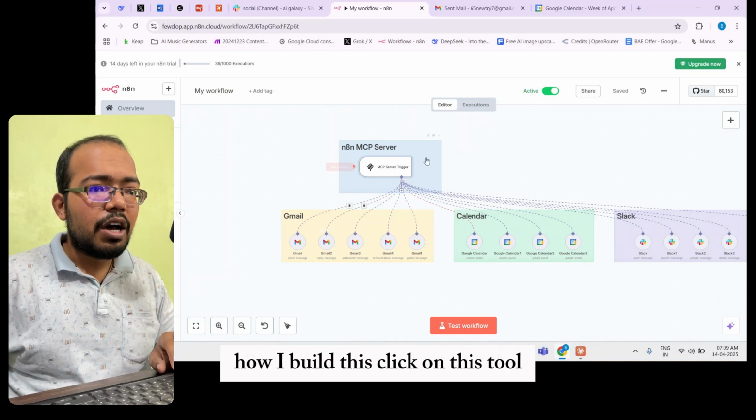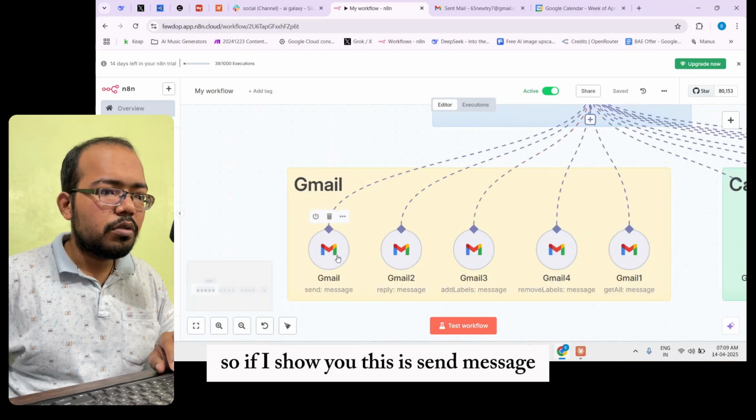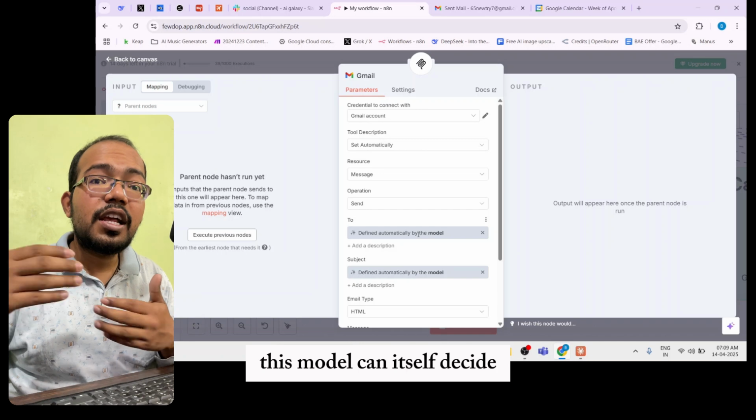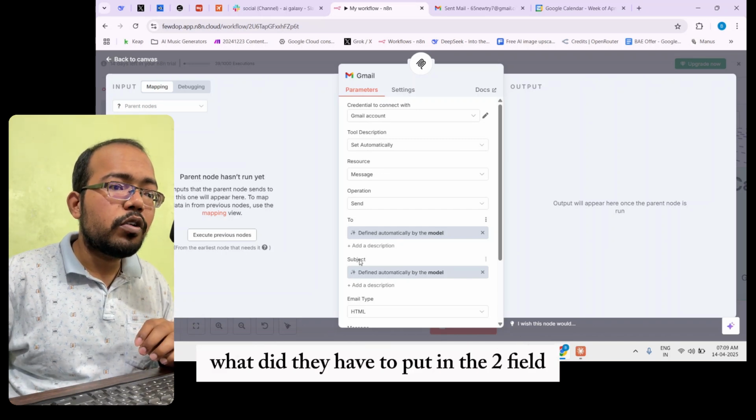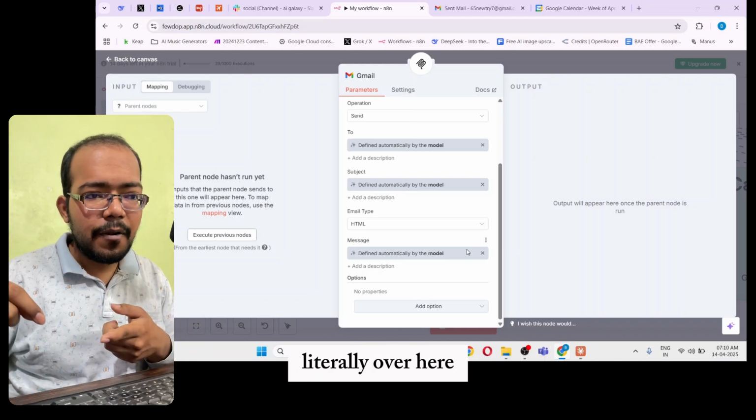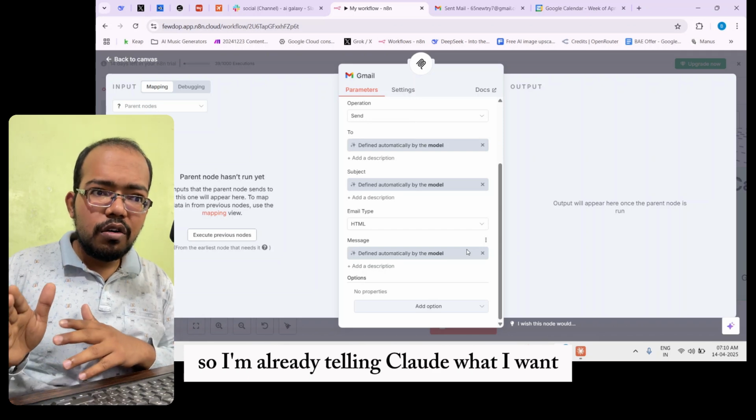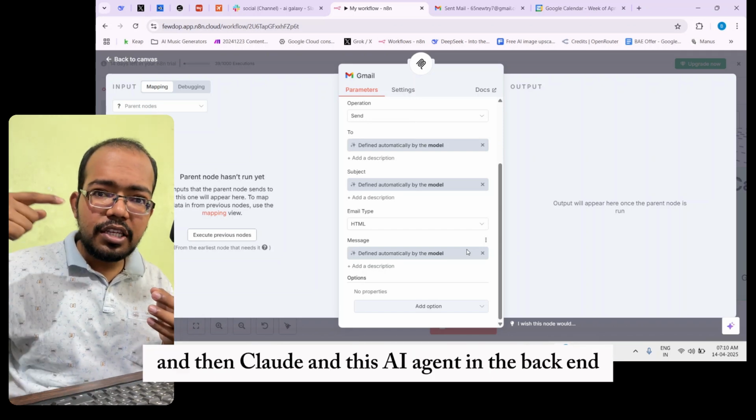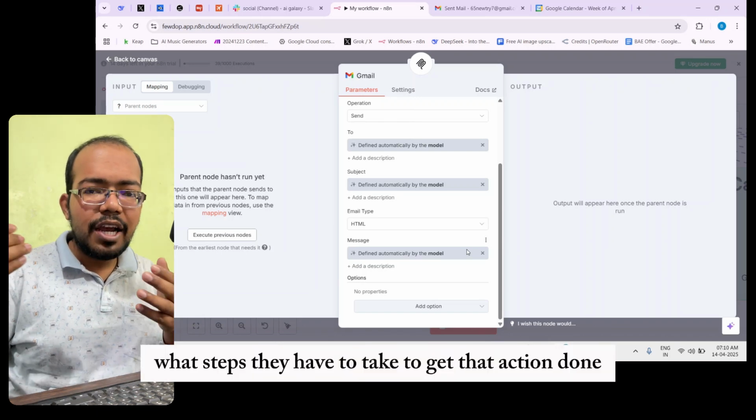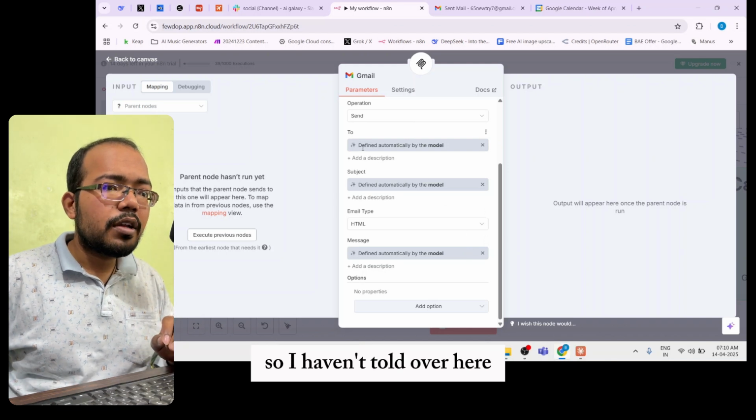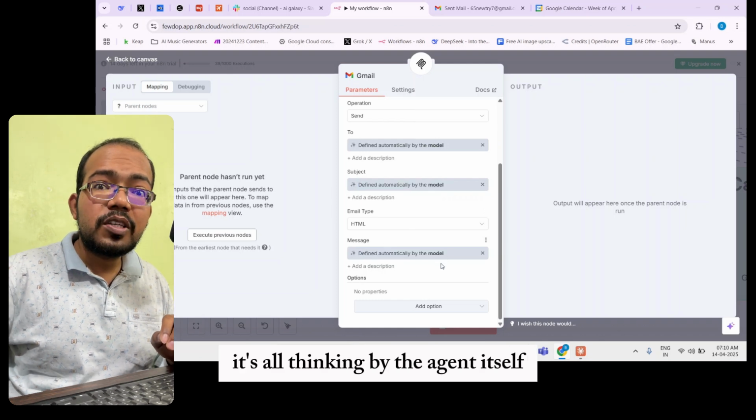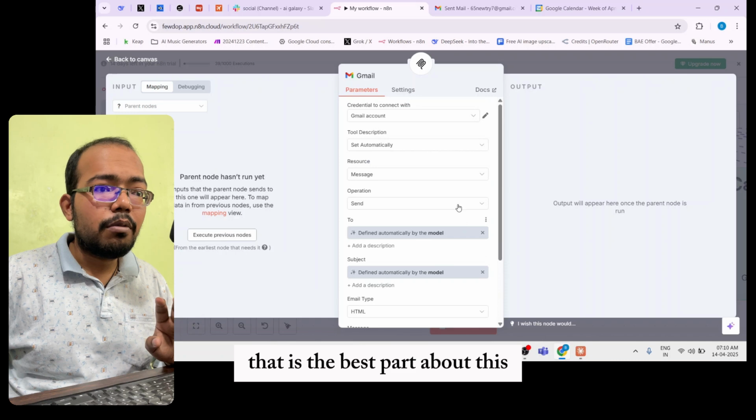So you have to build this. How did I build this? Click on this tool. If I show you, this is a send message. And the best part with the AI agent is that this model can itself decide what to put in the to field, the subject field, the message field. I haven't told it what to do over here. I'm already telling Claude what I want, and then Claude and this AI agent in the backend are thinking about how to perform that action, what steps they have to take to get that action done. I haven't told it whom to send that message to, what the subject line should be, or what the message should be. It's all thought out by the agent itself. That is the best part about this.